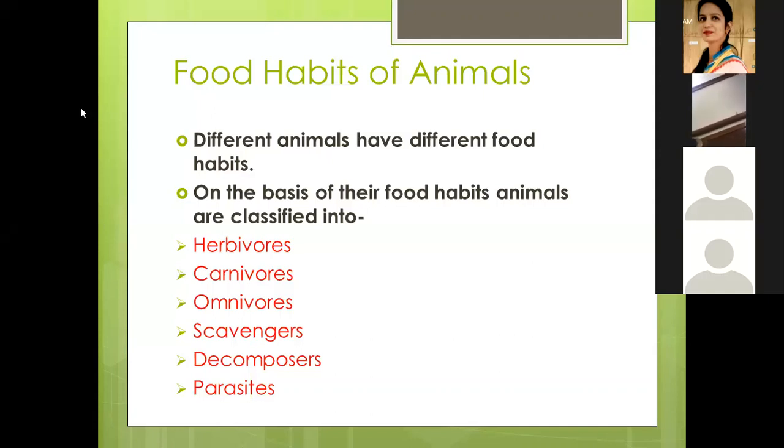Animals that eat plants and animals both. Yes. Examples? For example, dog. And what about we human beings? Are we carnivores? No, we are omnivores. Okay, fine.